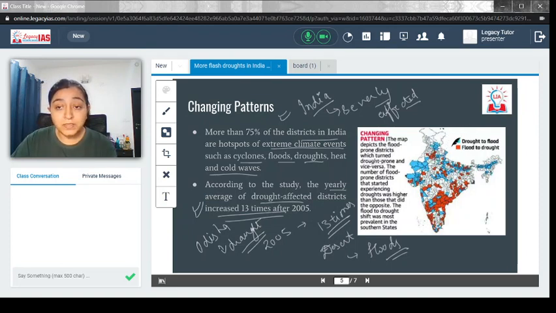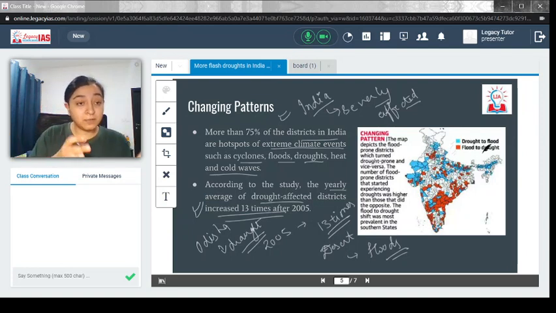Now why this is going to have an effect is because you have to understand that the infrastructure which was developed over there was mostly in the drought prone area, to do away with the exigency of drought but not for the flood. Such things create problems for disaster management if that occurs. So this is again something the policy maker has to keep an eye on. This is what is happening, the changing pattern.